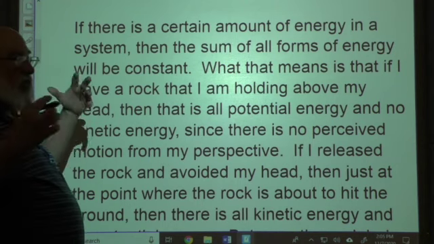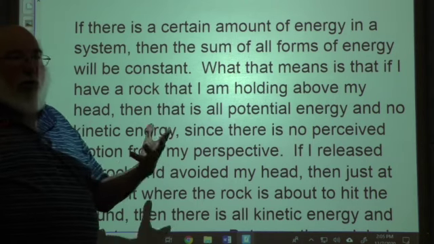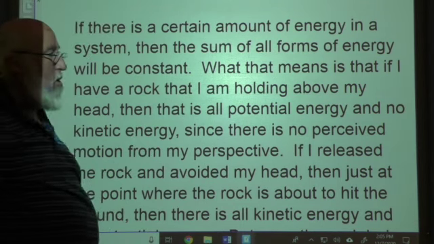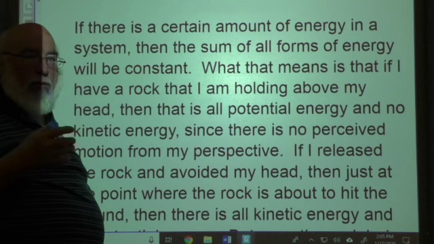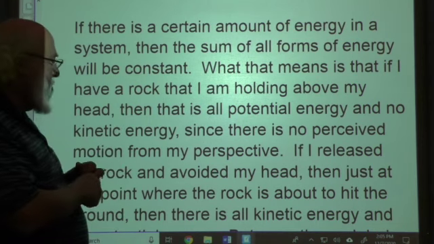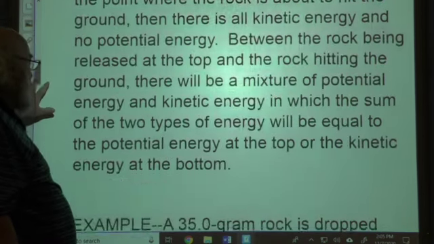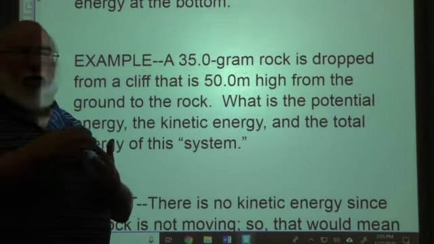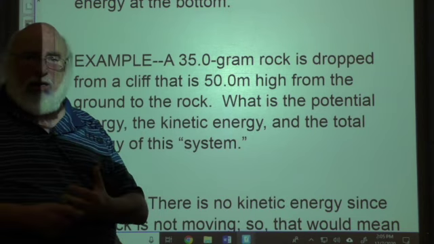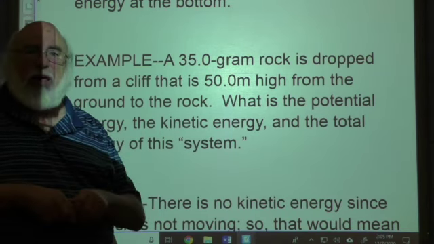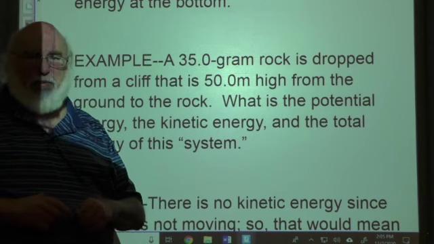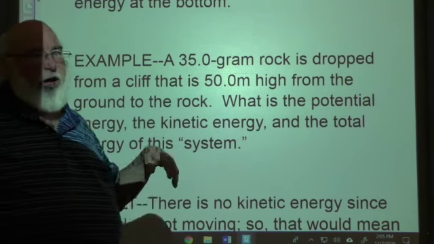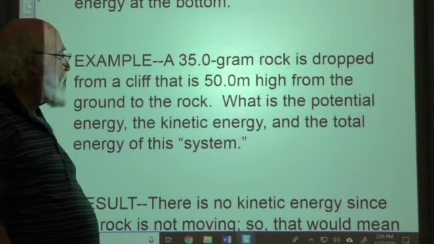And so that means every system, whatever it is, whether it's me dropping this pen or something else, is going to have the same amount of energy within that system, whatever that system means. So that means that the amount of potential and kinetic energy together has to be the same, no matter what, in that particular system. Now, you change the system, you change the amount of energy in that system, but we never change the total amount of energy in the universe.